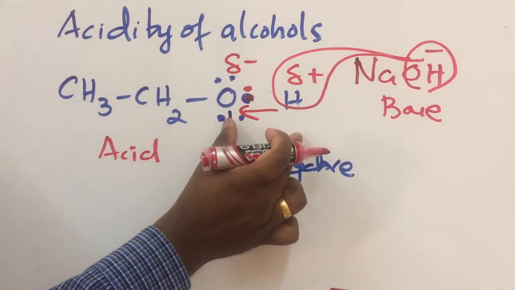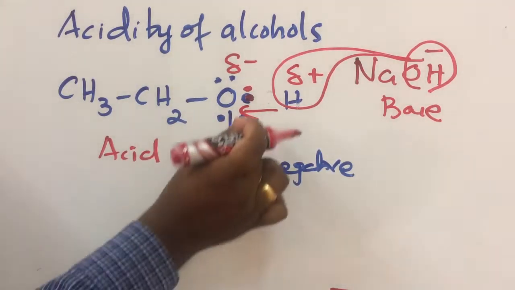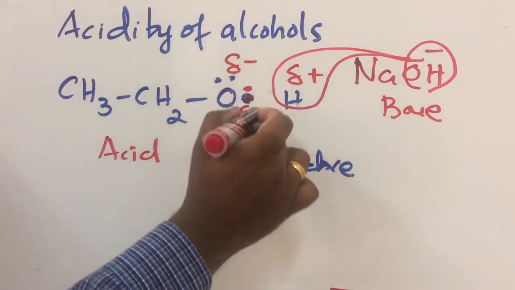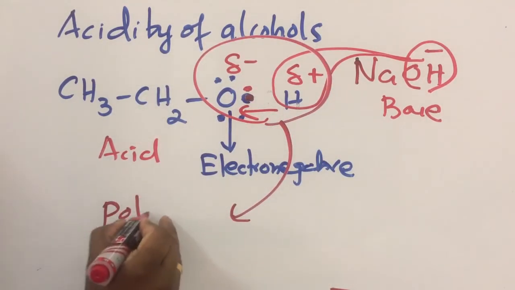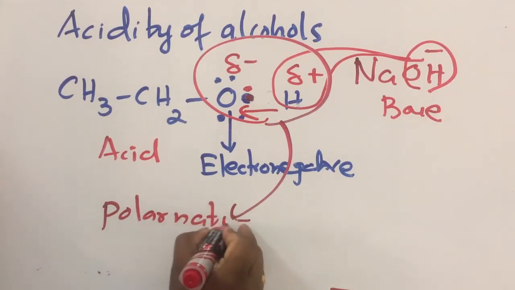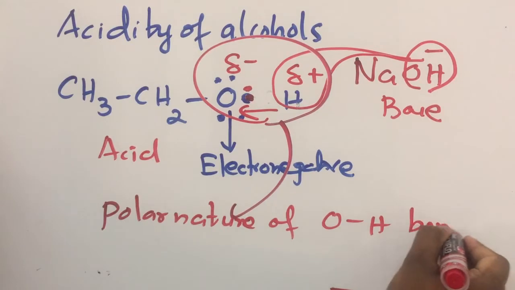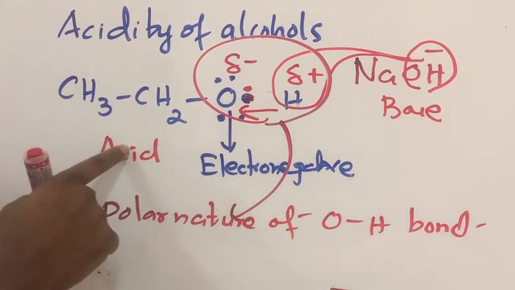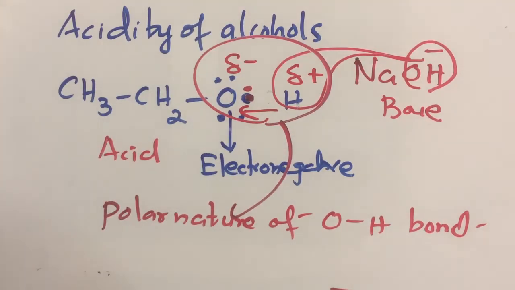So this is the reason behind the acidic character of alcohol. The electronegativity difference gives the polar nature, so the polar nature of the OH bond in alcohol is responsible for the acidic character.